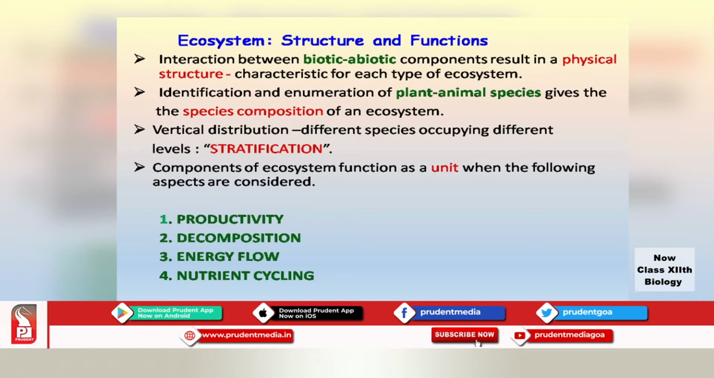Next, ecosystem has a structure and functions too. So, interaction between the biotic and the abiotic components will result in a physical structure. Now, this physical structure is the characteristic of each type of ecosystem. Second, the species composition of an ecosystem is nothing but we identify the different species, maybe the plant species or the animal species, and we enumerate the plant and the animals here in that particular ecosystem. So, that is the species composition.